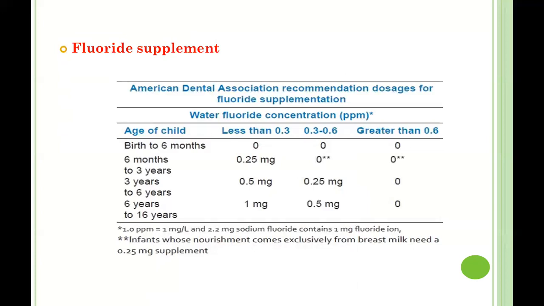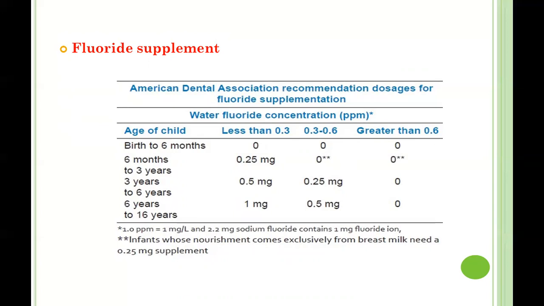So the next question was about fluoride supplementation. They have asked about a 4-year-old child having a water fluoride concentration of about 0.25 ppm or 0.5 ppm, I don't remember. According to the American Dental Association recommendation, for a 4-year-old child, if the water fluoride content is 0.25 ppm, then 0.5 milligram of fluoride supplementation has to be given.